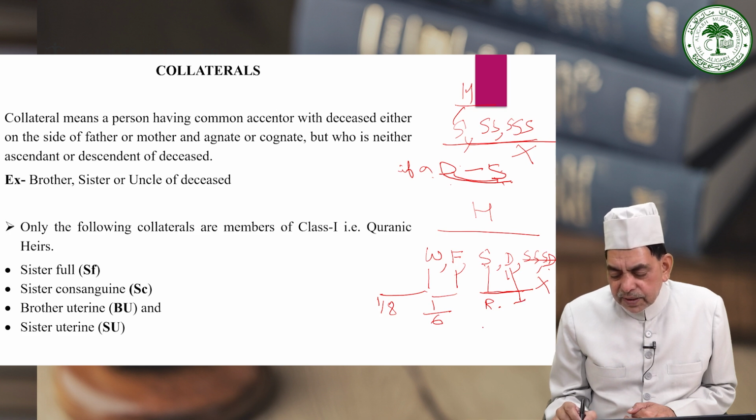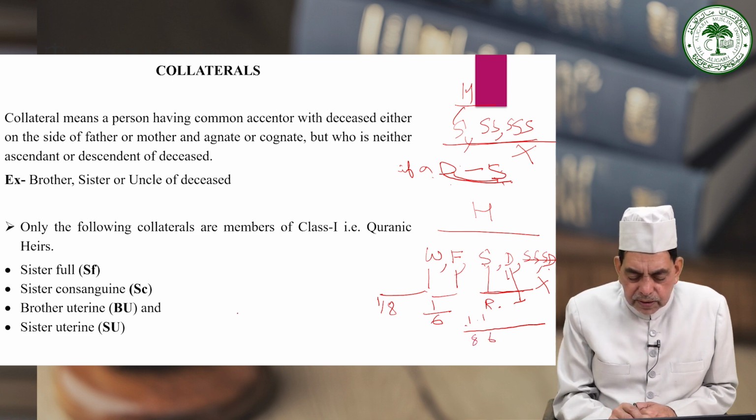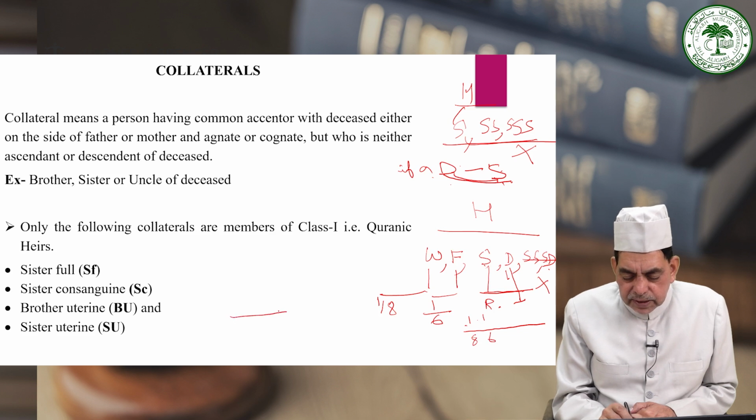So now first of all, one will have to find out what the residue is after allotting the share to the widow and father. The widow has been given 1 by 8 and the father has been given 1 by 6. Now if we take the LCM of 8 and 6, it will be 24.